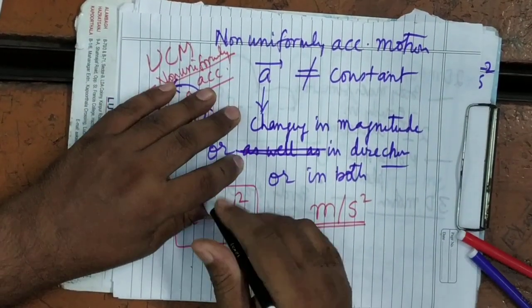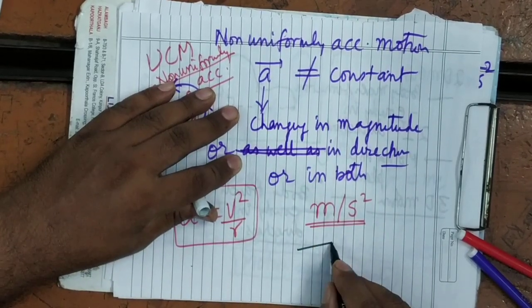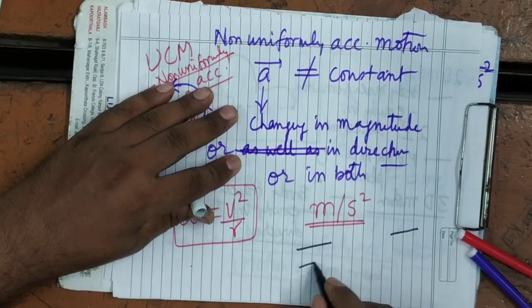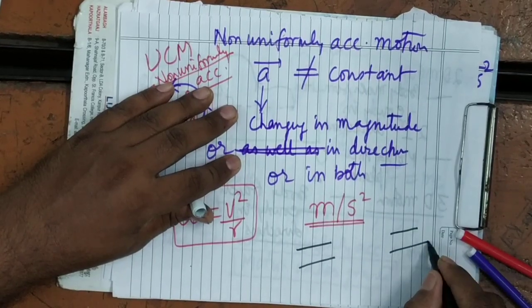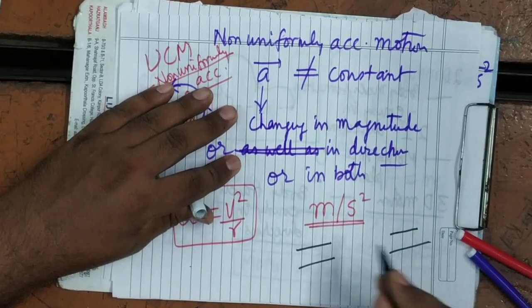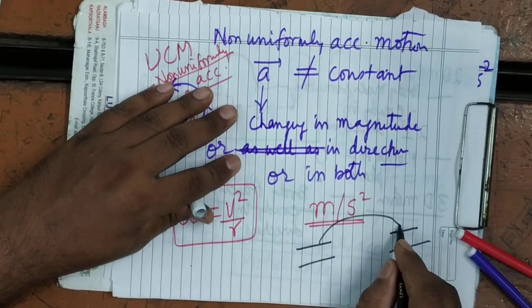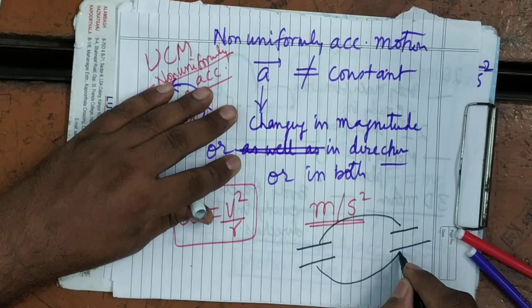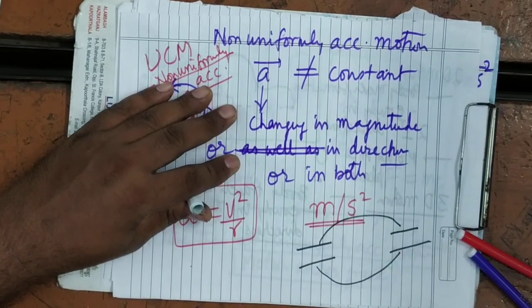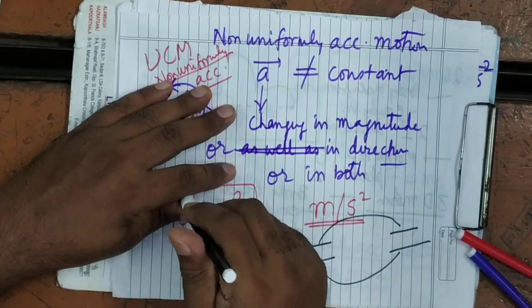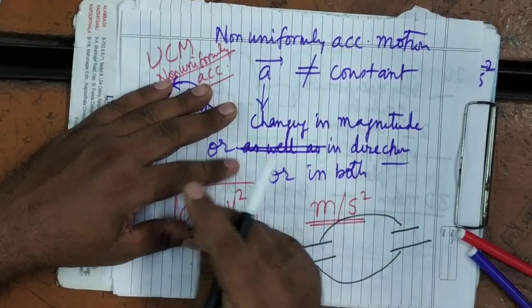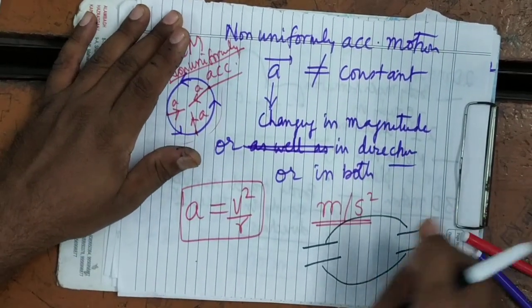Straight line motion means in which the magnitude of displacement is equal to distance covered, in which the magnitude of velocity is equal to speed. It's clear? No difference between displacement and distance quantitatively. No difference between velocity and speed quantitatively. Quantitatively, they are same. Only velocity and displacement will have one additional thing, that is the direction.